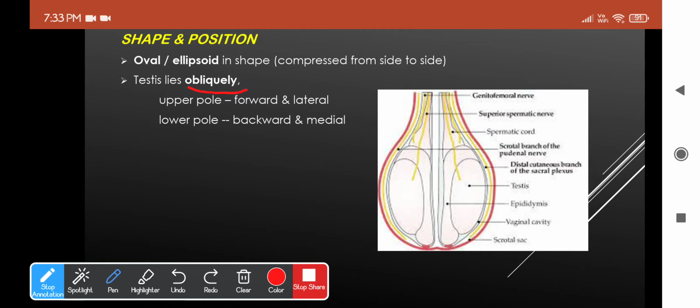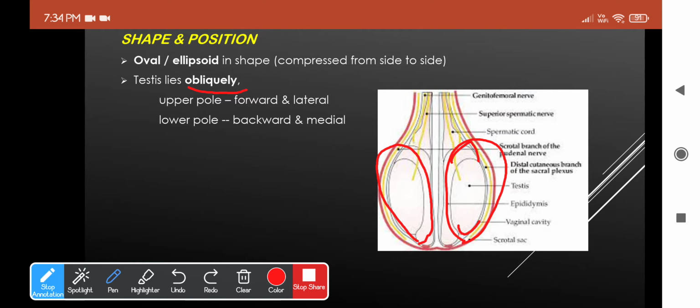Okay, this is the upper pole of the testis and this is the lower pole. The upper pole will be a bit forward and lateral, and the lower pole will be backward and medial, kind of like this. So this will be the actual position of the testis within the scrotal sac.